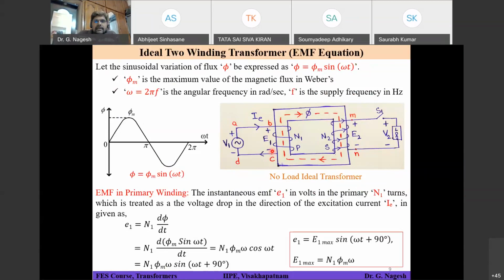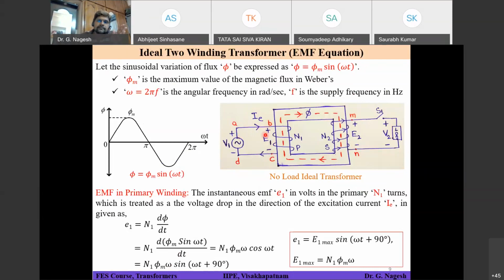So if you do that, what will happen? What will be the current direction? I am talking about the source not being there, IE is not there. Only E1 and N1 turns are there. Flux is coming and cutting your N1 turns, and some EMF is generated. That means we are considering this also as a voltage source. So what will be the current direction? Opposite. That means it will be delivering current from this terminal into whatever you are connected to. In the present case it is the source. If the source is not there, it will be coming out.